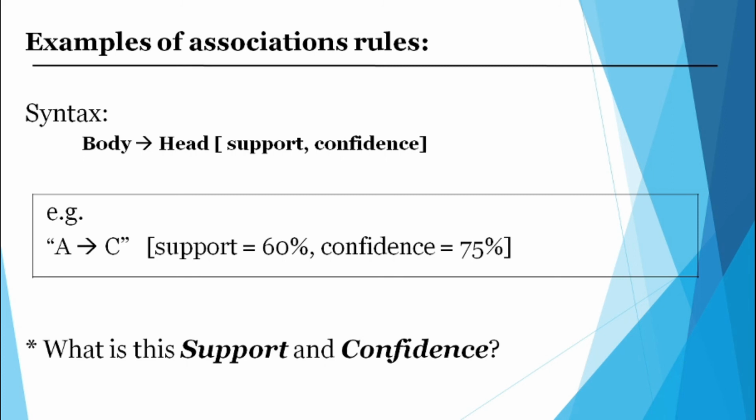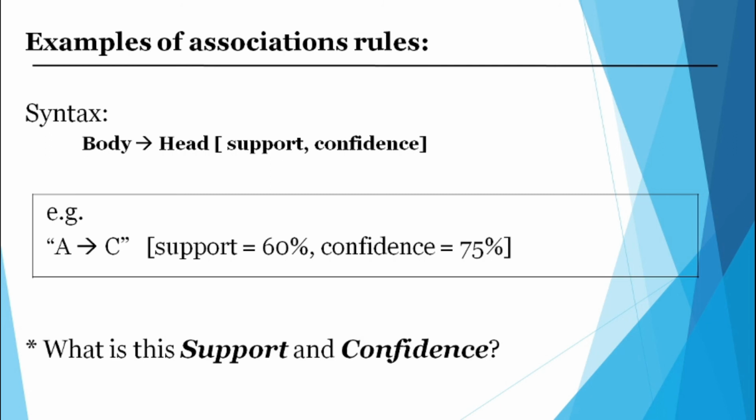That is called support. Then what is confidence? Few people will purchase only apple, or only orange, separately. Confidence means that of the people purchasing apple, 75% will purchase orange also. That is called confidence.